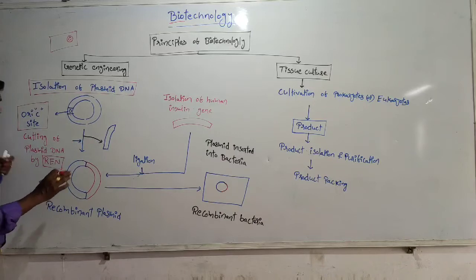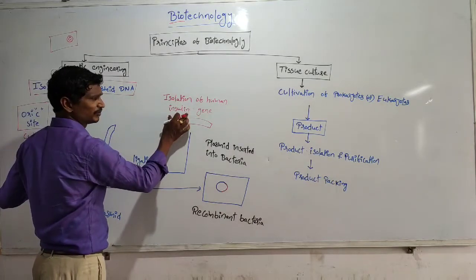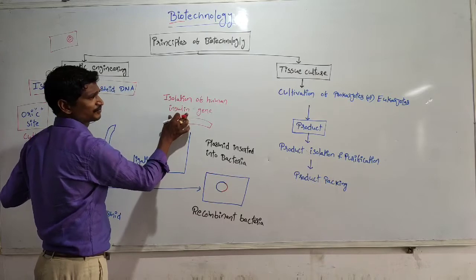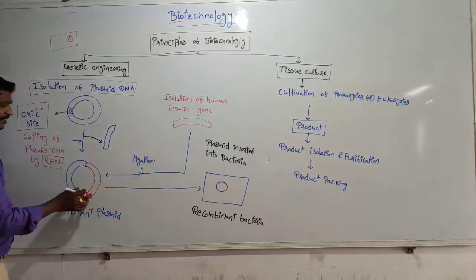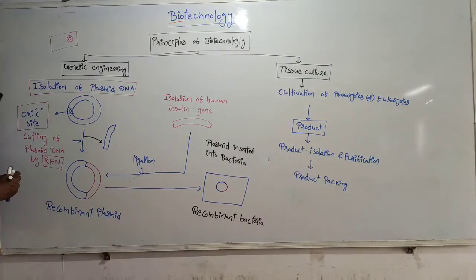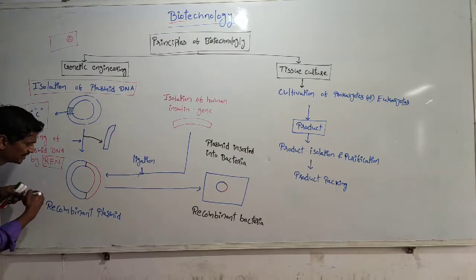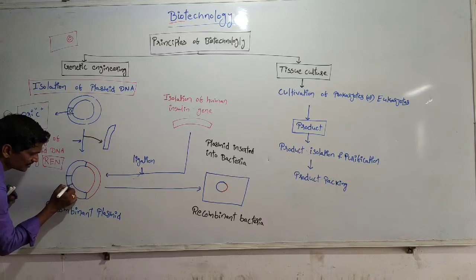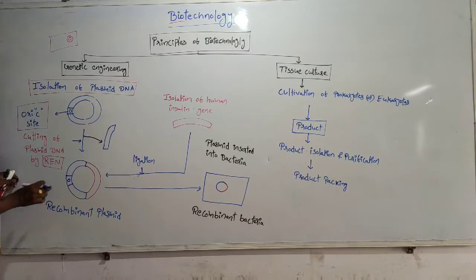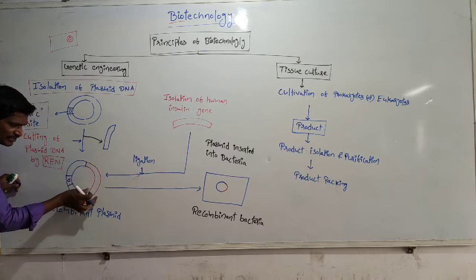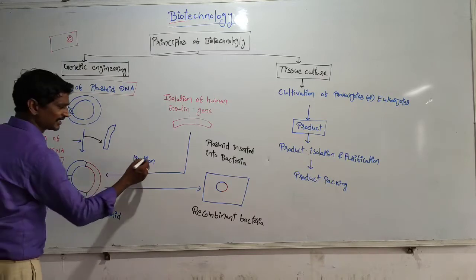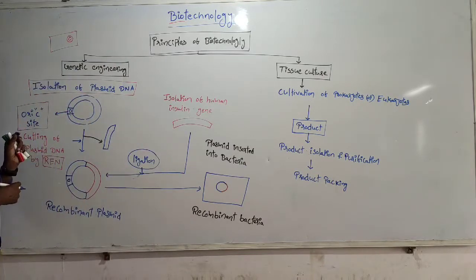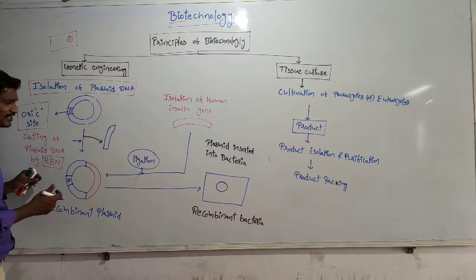After the cutting process, on the other side, we have already isolated the human insulin gene. That particular gene is tagged with the plasmid DNA. So this is the part of the plasmid DNA, this is the ori site, and this is the human insulin gene. Both are joined, or ligated. The reaction is called the ligation reaction.